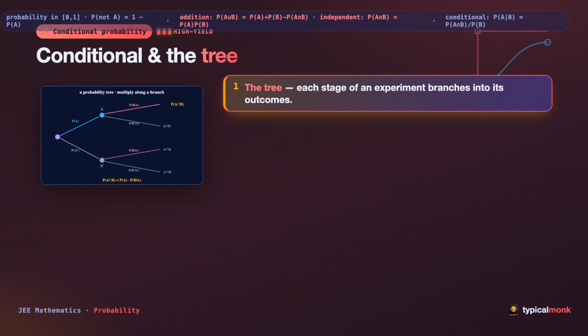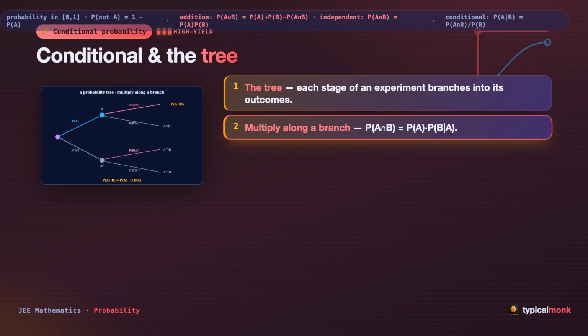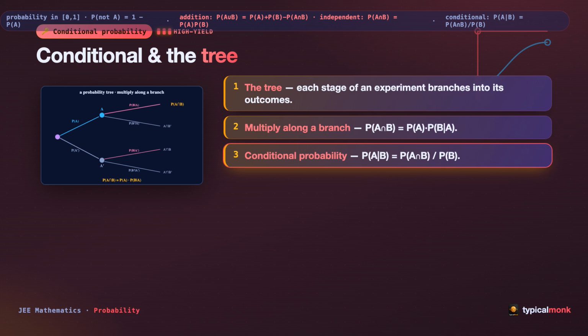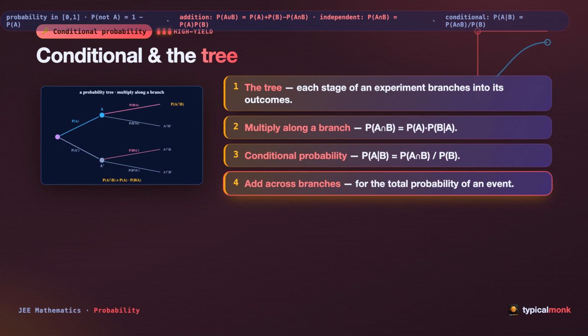Now look at the picture, a probability tree. Each stage of an experiment branches into its outcomes. Multiply along a branch: P of A intersection B equals P of A times P of B given A. Conditional probability: P of A given B equals P of A intersection B over P of B. Add across branches for the total probability of an event.